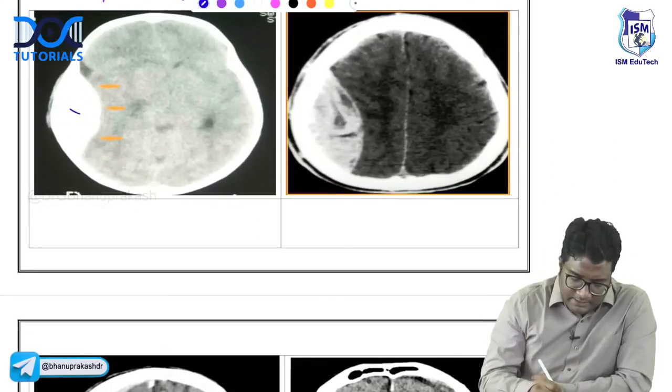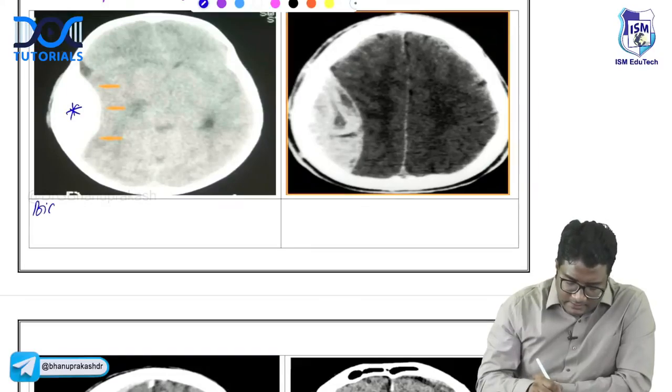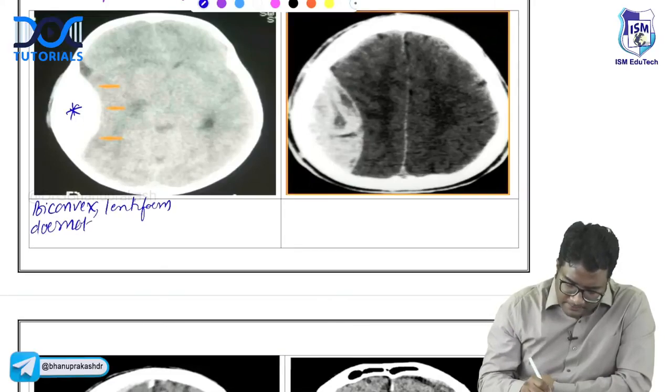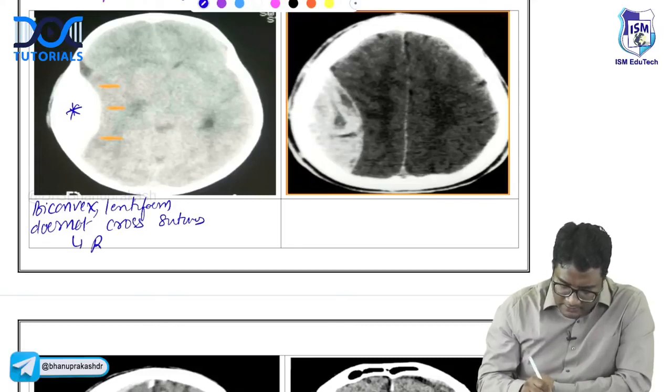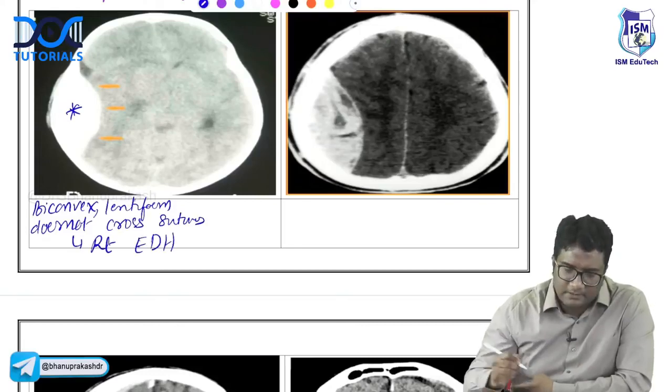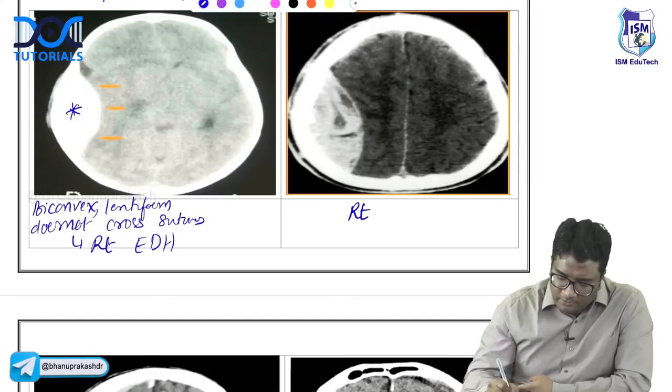I hope you can see this biconvex, lentiform, does not cross sutures. This is right epidural hematoma. This is also right epidural hematoma or extradural hematoma.